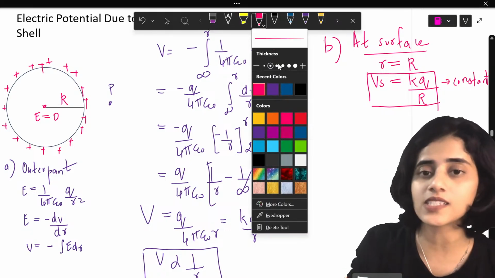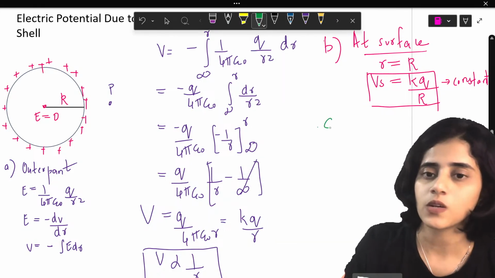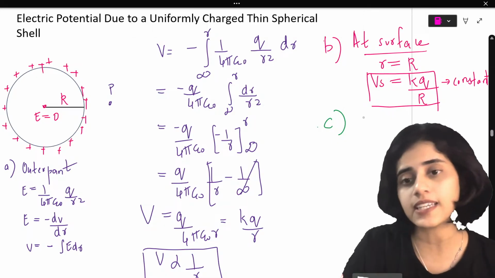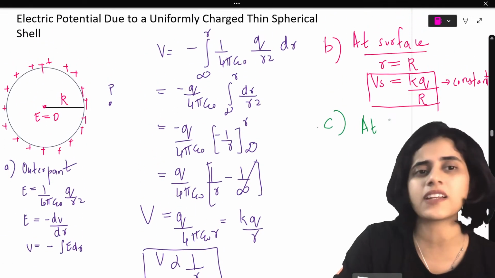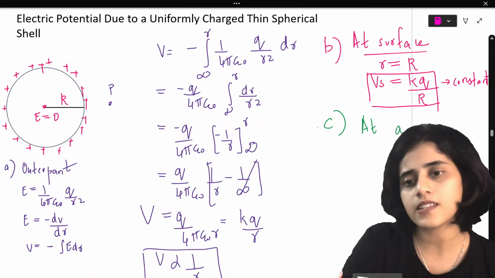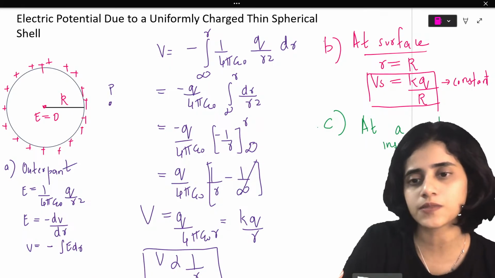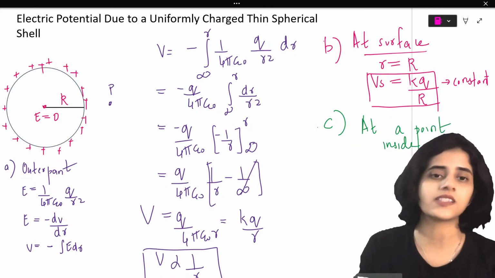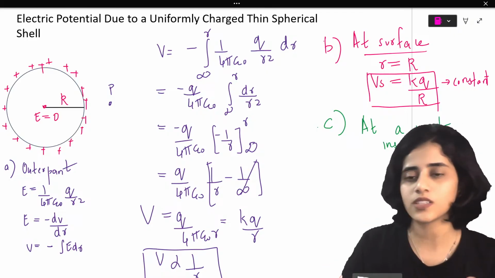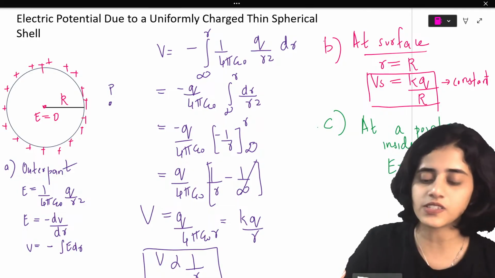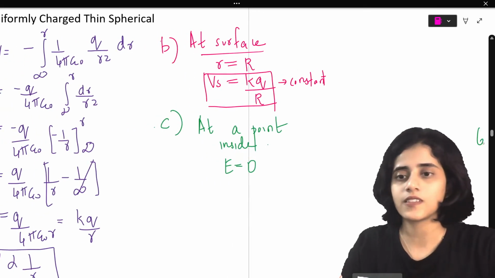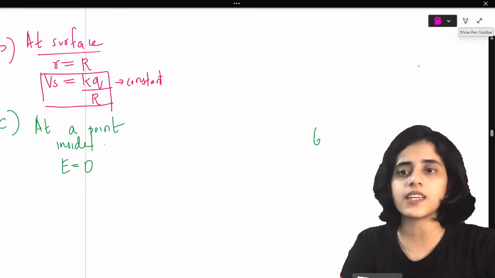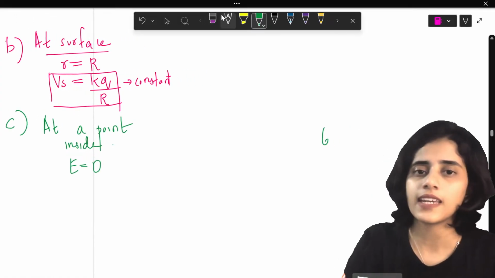Now, I can take one more case, which is part C. What is part C? At a point inside, let me write it here itself. At a point inside, can you see? Is my head covering it? At a point inside, what happens? What is electric field inside? 0. Inside, electric field is 0. So, let me put that here. Inside the sphere, we know from chapter 1, electric field is 0.